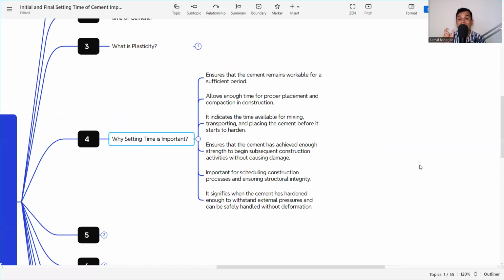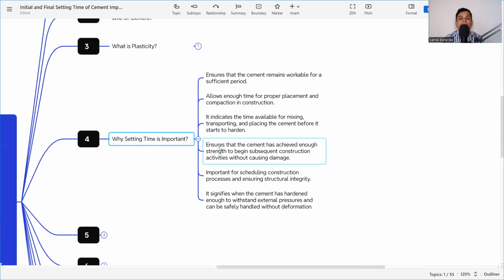We need to know the initial setting time of the cement, because in this period of time we need to do the entire operation. That means concrete pouring, concrete vibrating, and concrete leveling or concrete finishing. So that is why we need to know the initial setting time of the cement. It allows enough time for proper placement and compaction in construction. Whenever we know this time, we can plan accordingly. It indicates the time available for mixing, transporting, and placing the cement before it starts to harden.